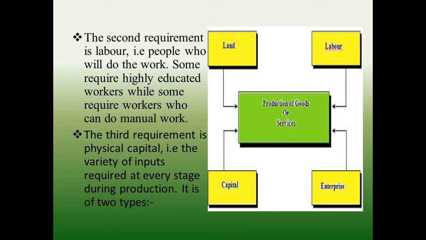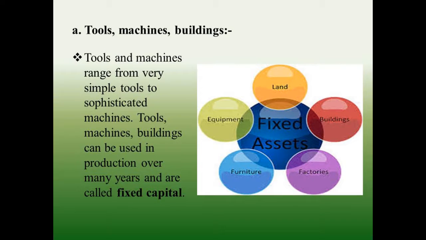It is of 2 types: tools, machines, buildings. Tools and machines range from very simple tools to sophisticated machines. Tools, machines, buildings can be used in production over many years and are called fixed capital.